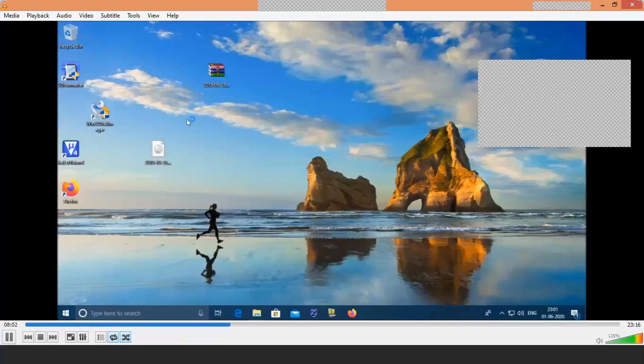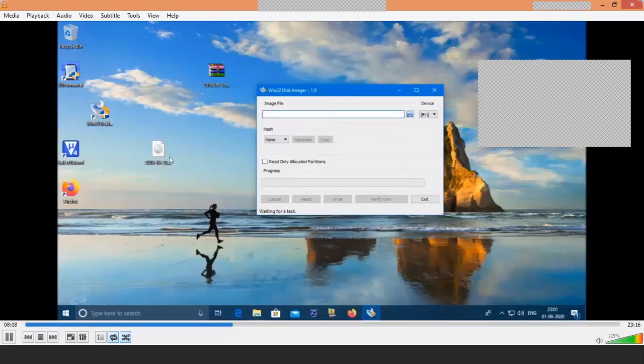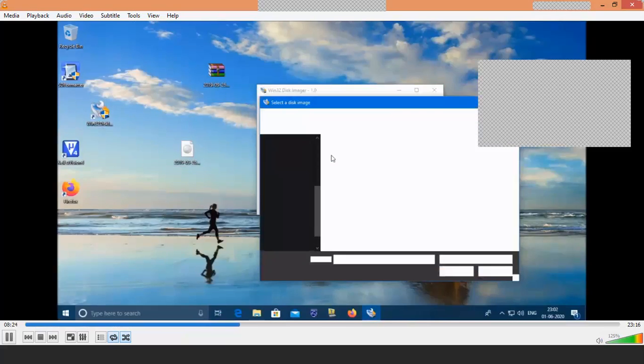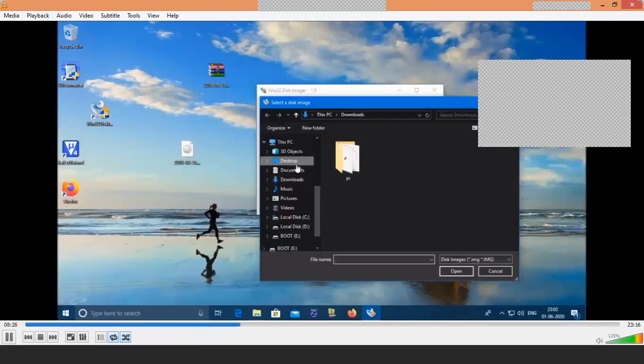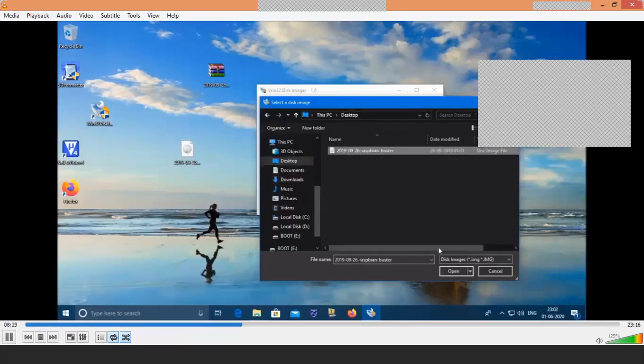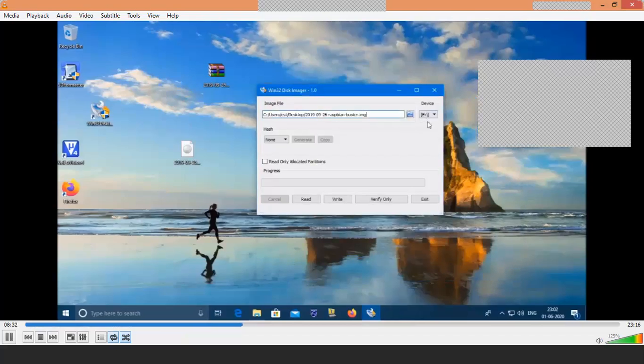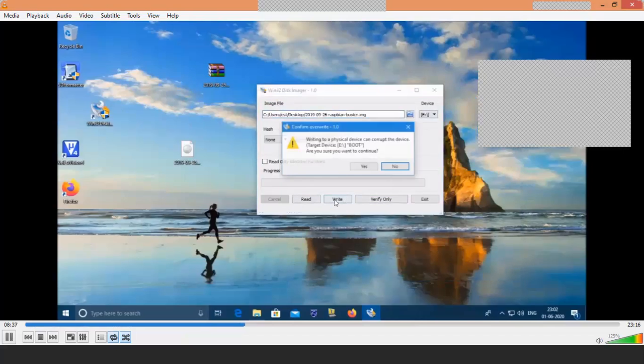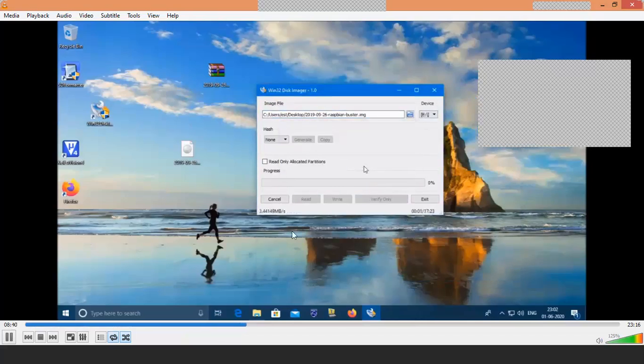So open the Win32 Imager, open it, and browse. On the desktop you have the Raspbian OS. So browse. You have the Raspbian Buster. Open it. So you see here it shows as an E drive, the card. Write it. So you start writing.